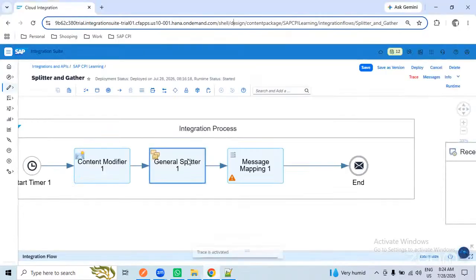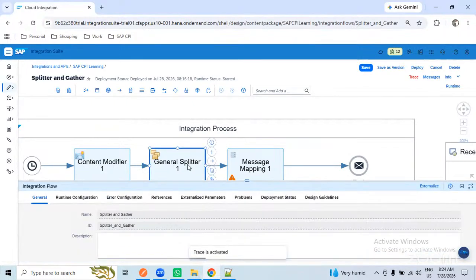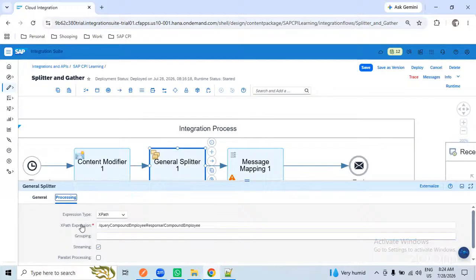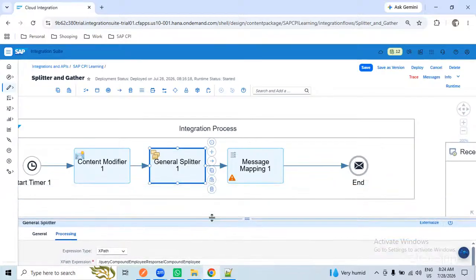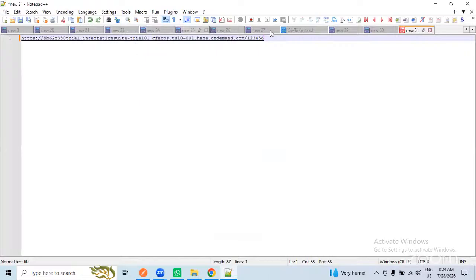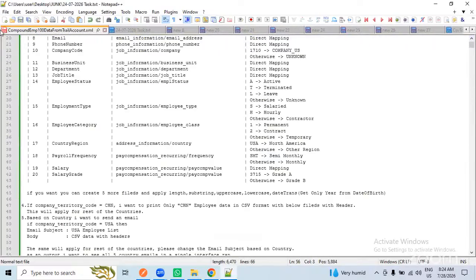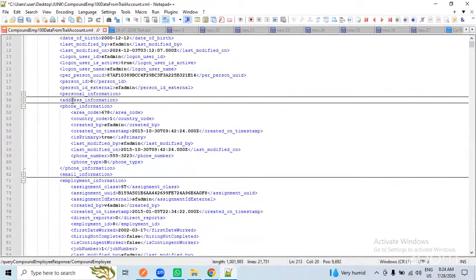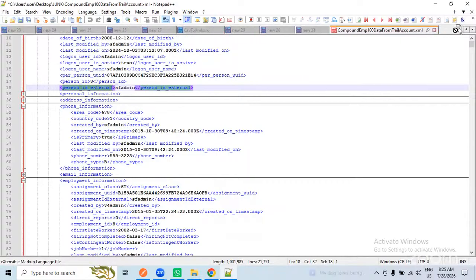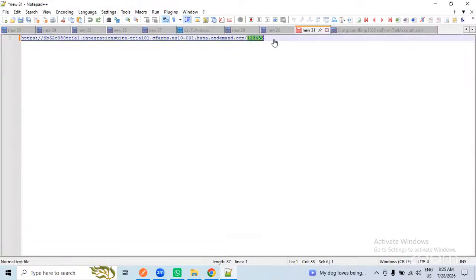Once you have split the record, for now we are splitting the record for each employee. I haven't grouped it here. Once you have split the record, I want to store the employee number. The employee number in my case is this personal external. How can I store the personal external once I have split the data? I want to form this kind of URL, where the employee ID should come.